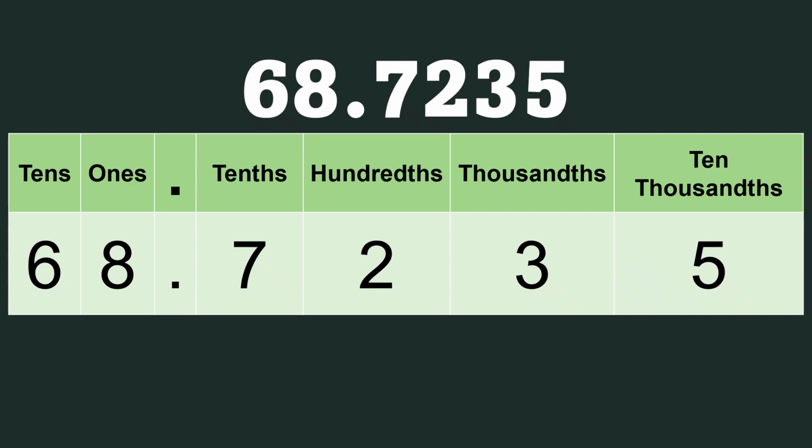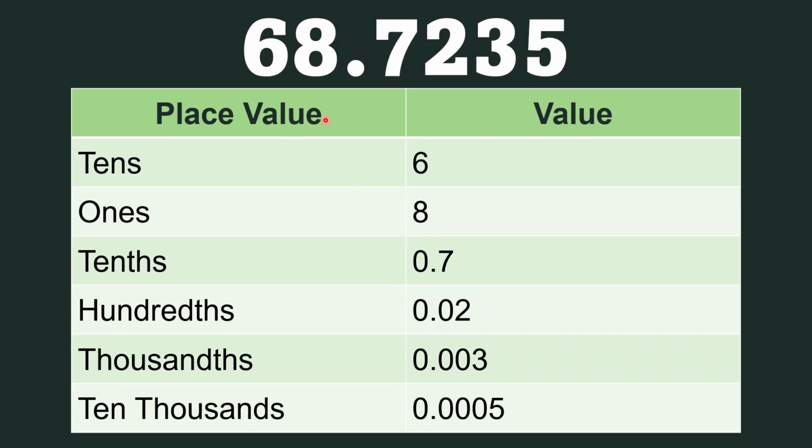And in the place value and value chart, for the place value, we have the tens, ones, tenths, that is 7, hundredths, that is 2, 2 decimal places, thousandths, that is 3 in 3 decimal places, and ten thousandths, that is the 5 in 4 decimal places.